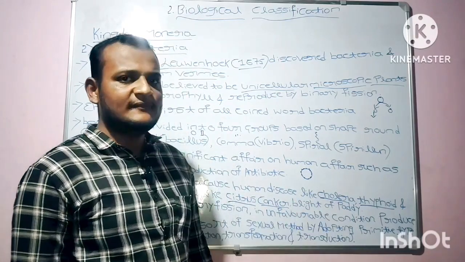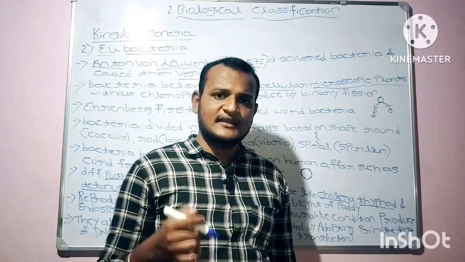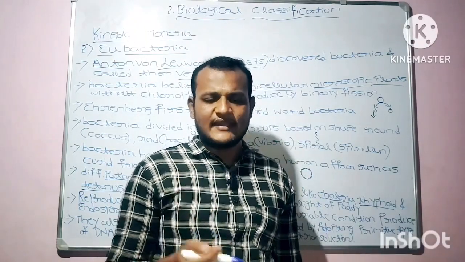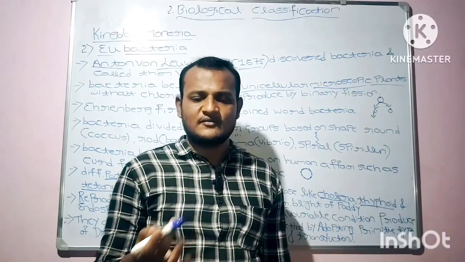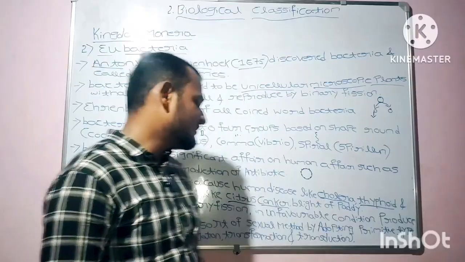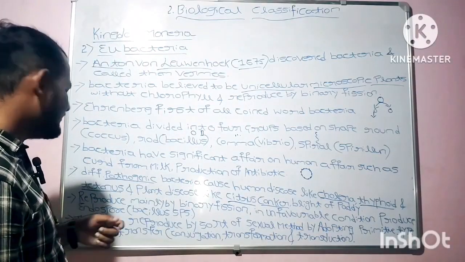Blight of paddy is also a disease caused by bacteria in the plant. Another example is crown gall of apple, which is also caused by pathogenic bacteria. I hope you have cleared this point also. Now moving to reproduction.